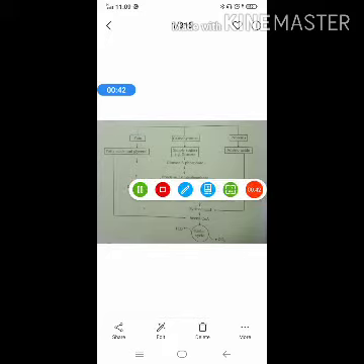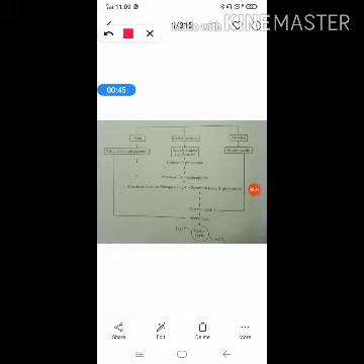Suppose fat is the respiratory substrate. What happens to fat? First of all, the fat is converted into fatty acid and glycerol. After that, the fatty acid is converted to acetyl coenzyme A, and that acetyl coenzyme A will enter the Krebs cycle. Glycerol is converted to dihydroxyacetone phosphate, and after that it enters glycolysis and then the Krebs cycle. So that is the respiration that occurs in fat.